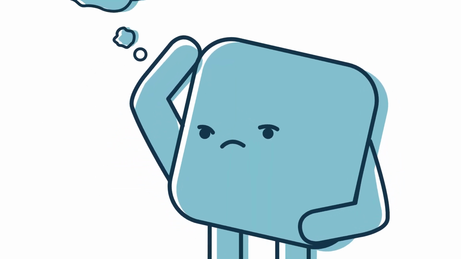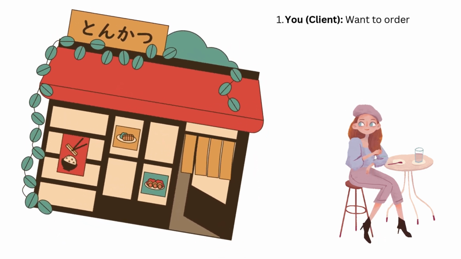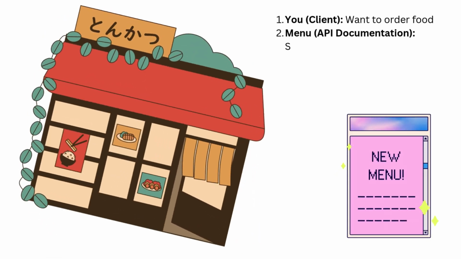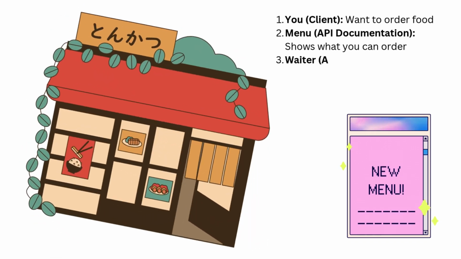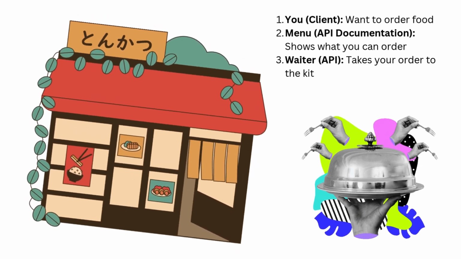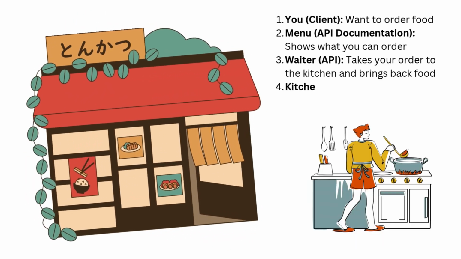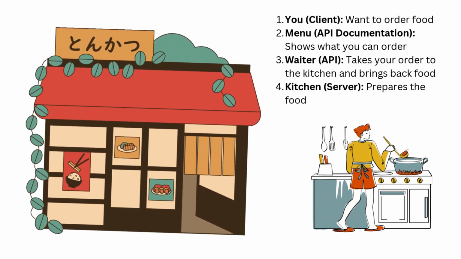So just take an example. Imagine you are at a restaurant. You are presenting yourself as a client and you want to order some food. There is a menu that is nothing but API documentation that shows what you can order. And there is another role which is waiter, that is nothing but the API that takes your order to the kitchen and brings back the food. And kitchen, which is serving as a server that prepares the food, right?